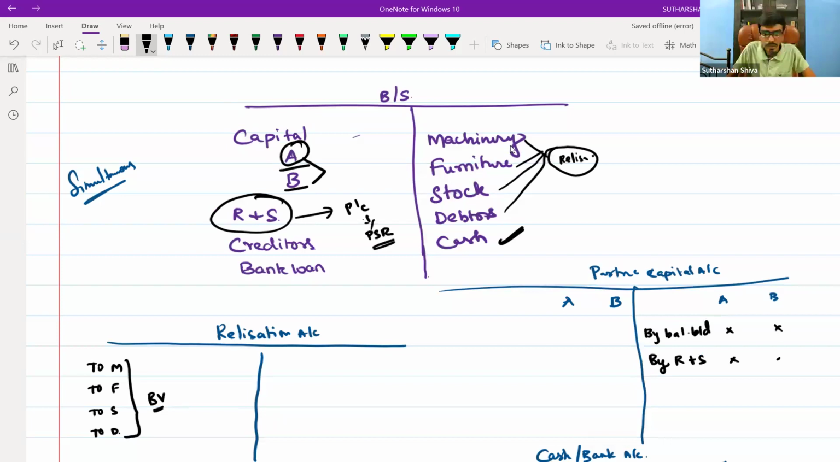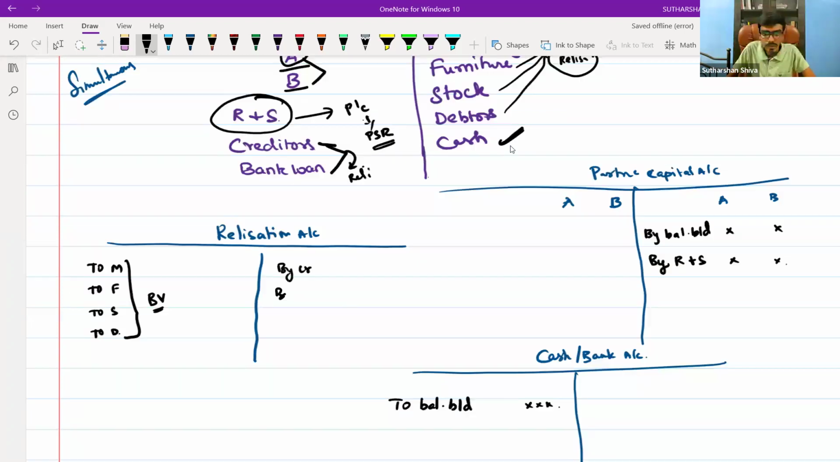You have creditors and the bank loan. They are outsiders' items, so these will get transferred to the realization account. You will write by creditors, by bank loan. Like this you will write. Then I will come to one more important thing for you.